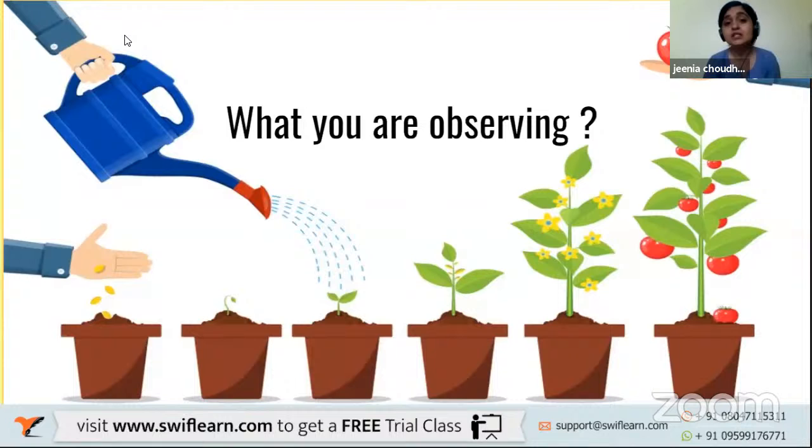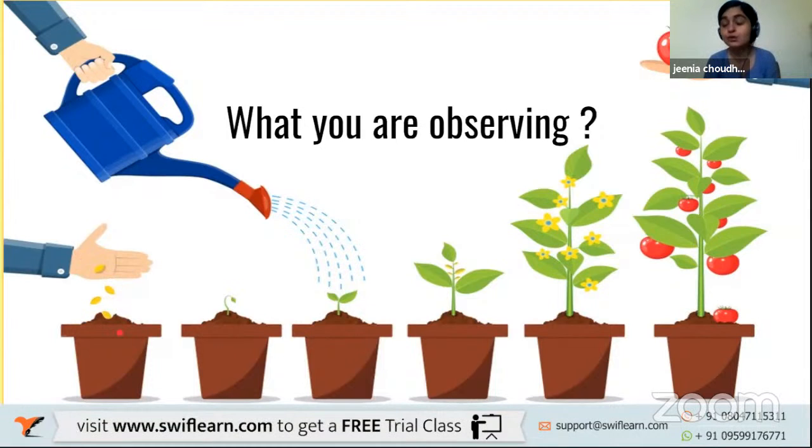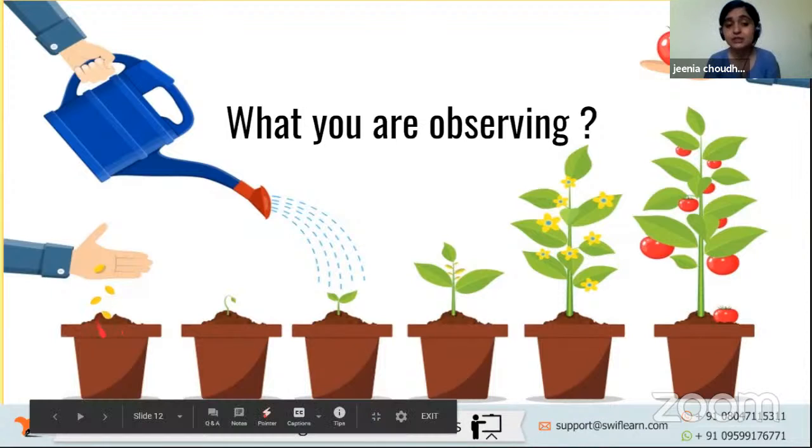Moving further, right now on your screen, there are multiple pots, and what do you observe over here? Take a second and just look at the picture that's right there on your screen. What do you observe over here? So you observe that in the first one, just see where my cursor is going to move right now. The first one, if you all can observe, what is happening in the first pot? Right now there's a hand putting a few seeds into the soil.